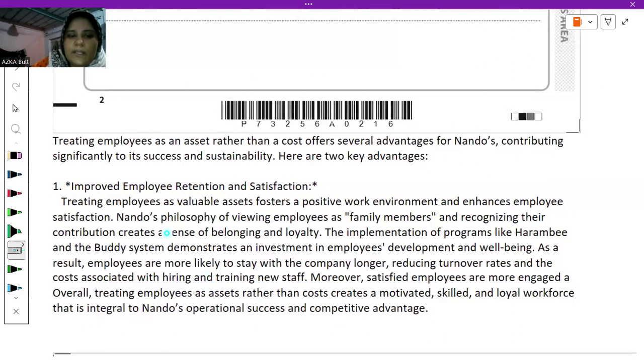So as you can see, whenever I analyze my point, I always link it with one of the business objectives. In this case, they are focusing on operational success and they want to have a competitive advantage, and that is why I am linking all the points, all the benefits with this. So first of all, we have to see what type of focus and objectives the business has, and we have to link all the advantages with that objective. This is how we can do a perfect analysis.